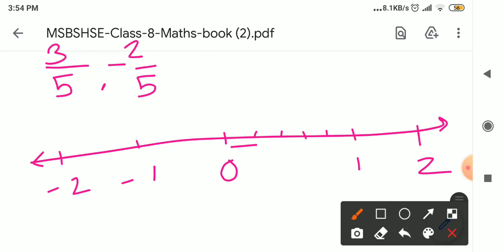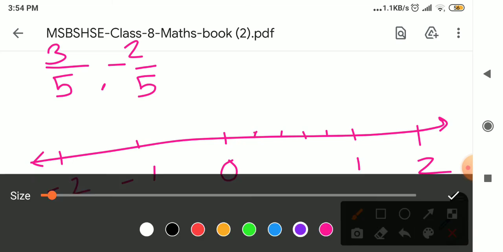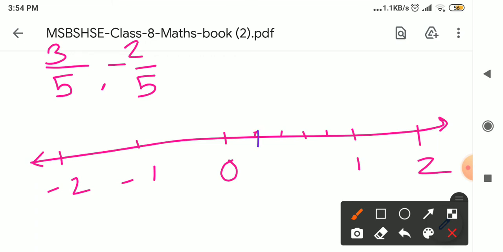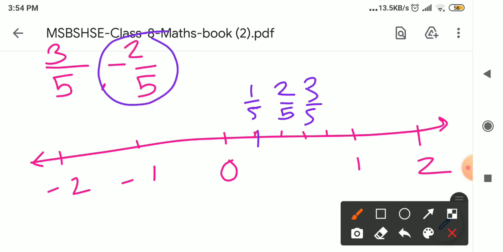Now what do we have to plot? We have to plot the point 3 upon 5. As I told you before, the first point is 1 upon 5, 2 upon 5, 3 upon 5. That is what we have to show, 3 upon 5. And next is minus 2 upon 5. Which side do we have to move towards? That is the left side. So it is minus 1 upon 5 and minus 2 upon 5. In this way we have to plot the points on a number line.